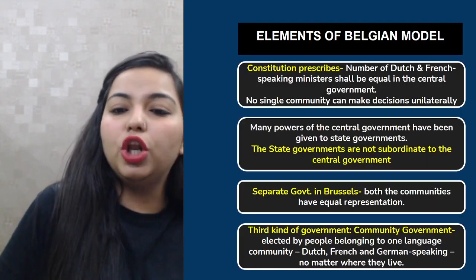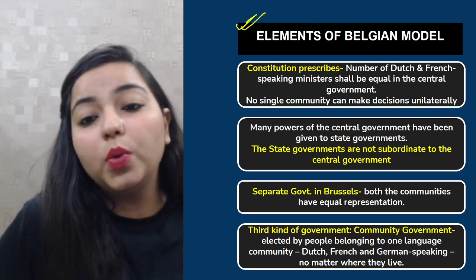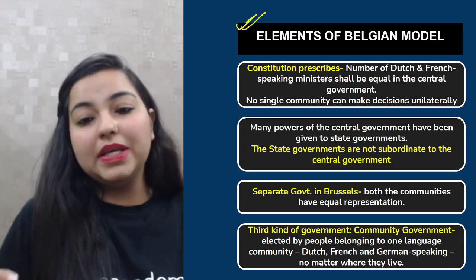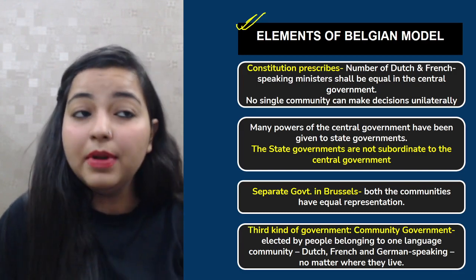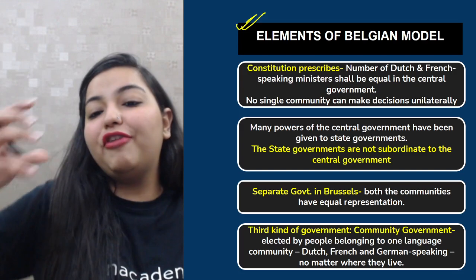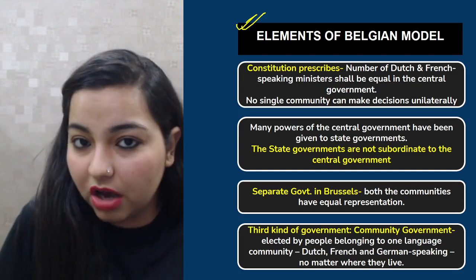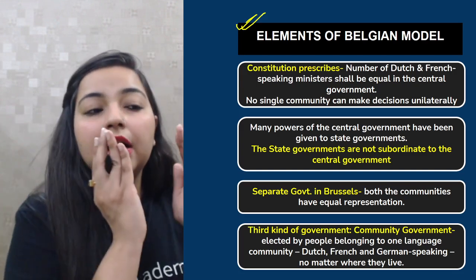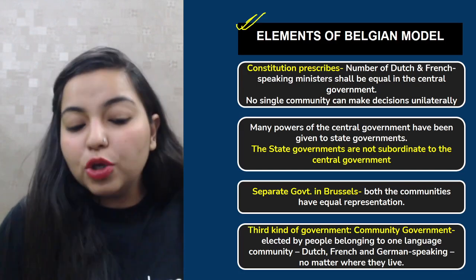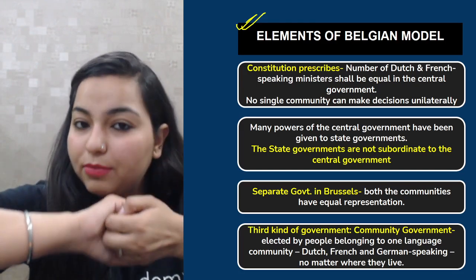Okay. Chalo. So let us now understand what were the elements of this Belgium model. So in the constitution, basically the constitution had prescribed that there should be equal number of Dutch speaking ministers and French speaking ministers in the central government. In the central government, the number of Dutch speaking and French speaking ministers should be the same. So basically both the communities came together.